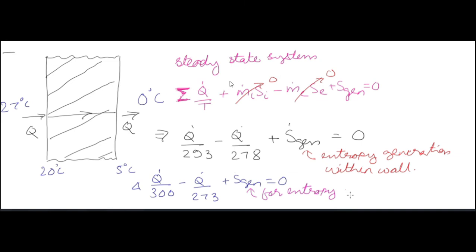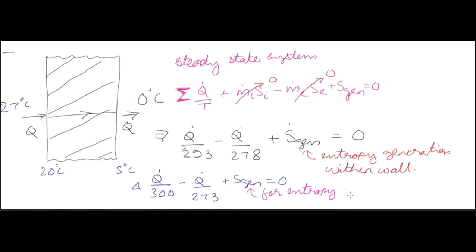And there is no mass flow rate. Okay. No mass flow rate is happening, only heat flow is happening. So the terms containing mass flow rate are equated to 0. Okay. And we are just computing summation rate of heat flow at the temperature. Okay. So Q dot 293 minus Q dot 273. Okay. 278, that is, inlet to outlet.